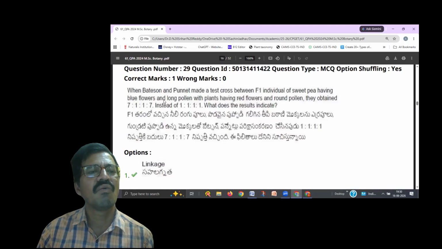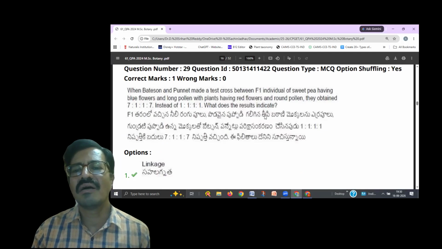And next, when Bateson and Punnett made a test cross between an F1 individual of sweet pea having blue flowers and long pollen with plants having red flowers and round pollen, they obtained a 7:1:1:7 ratio instead of 1:1:1:1. What does the result indicate?